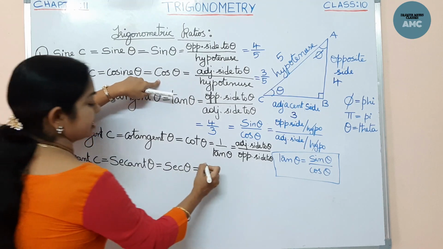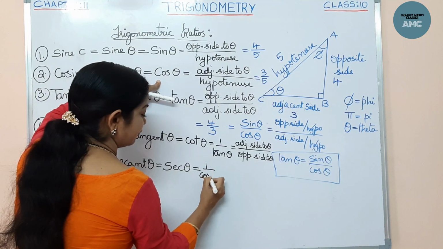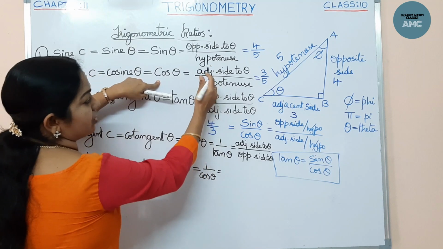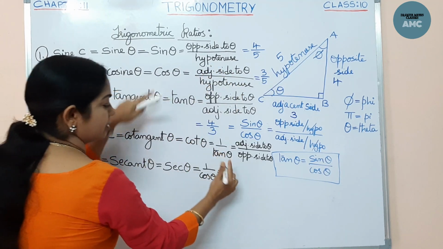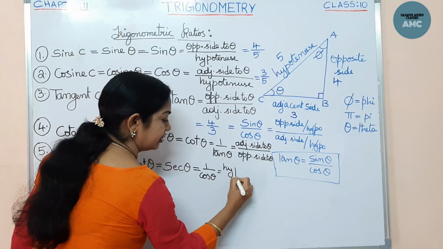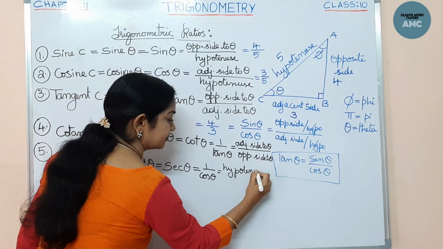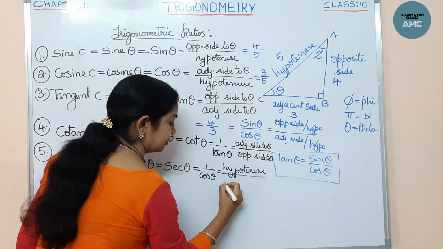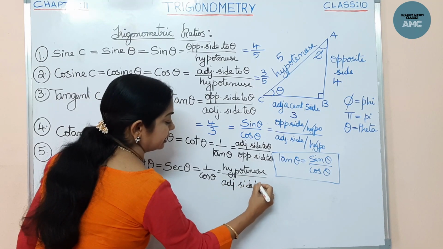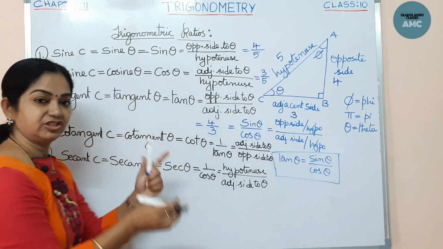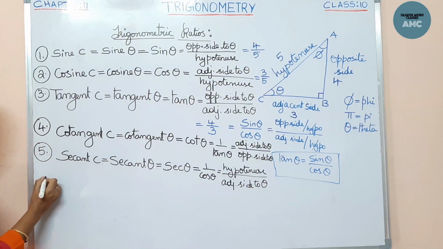Now what is cos theta? Cos theta is adjacent to hypotenuse. So its reciprocal, what should I write? Hypotenuse by the adjacent side to theta. Simply the reciprocal. Now the last one is cosecant theta.